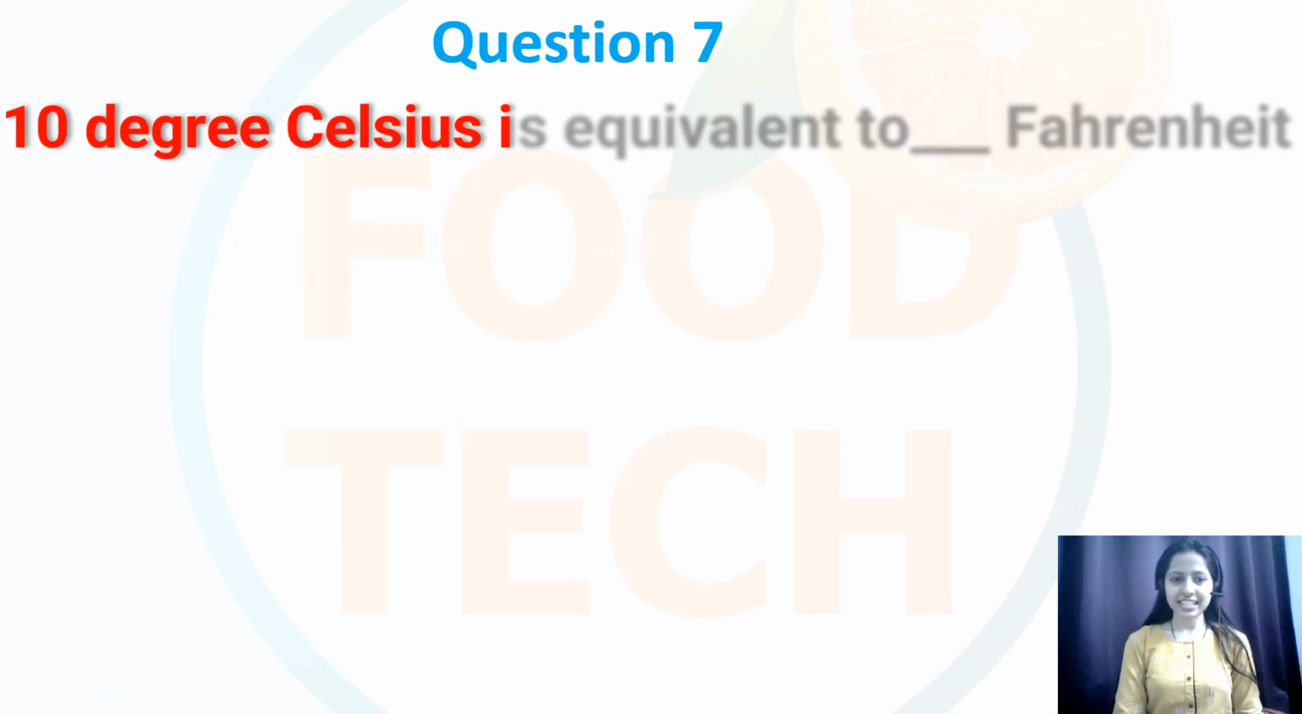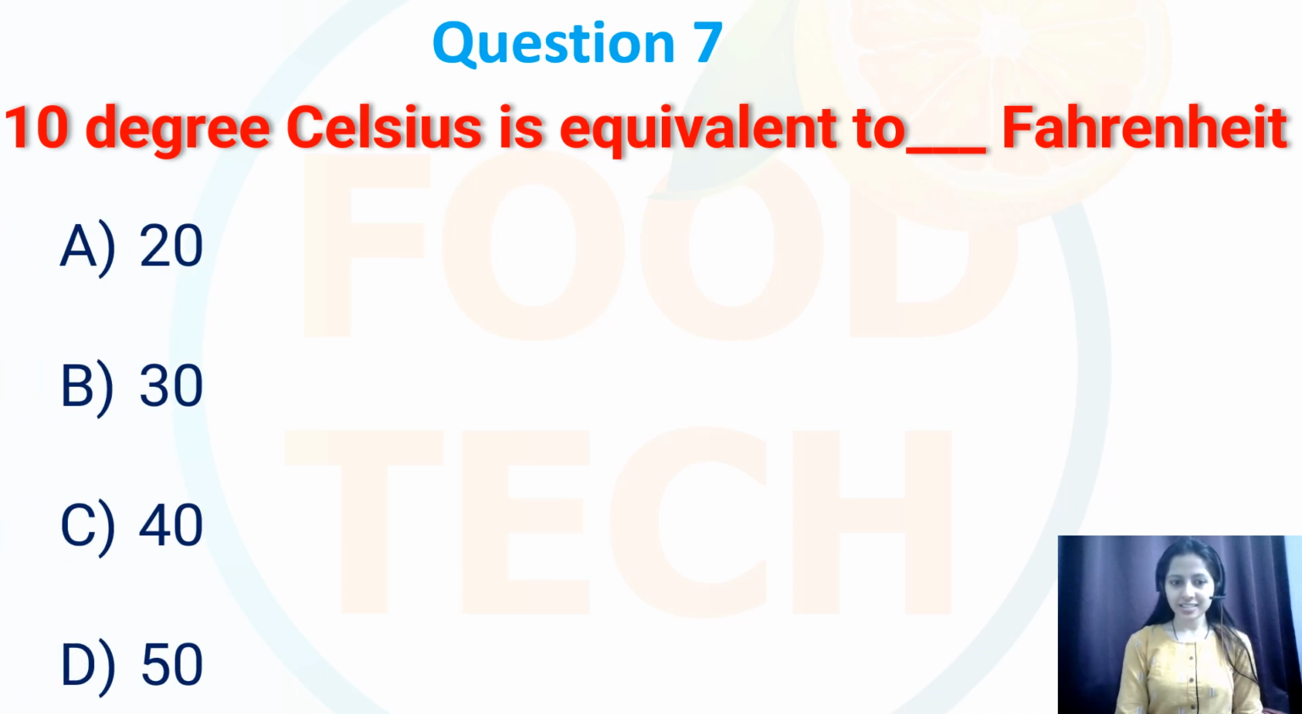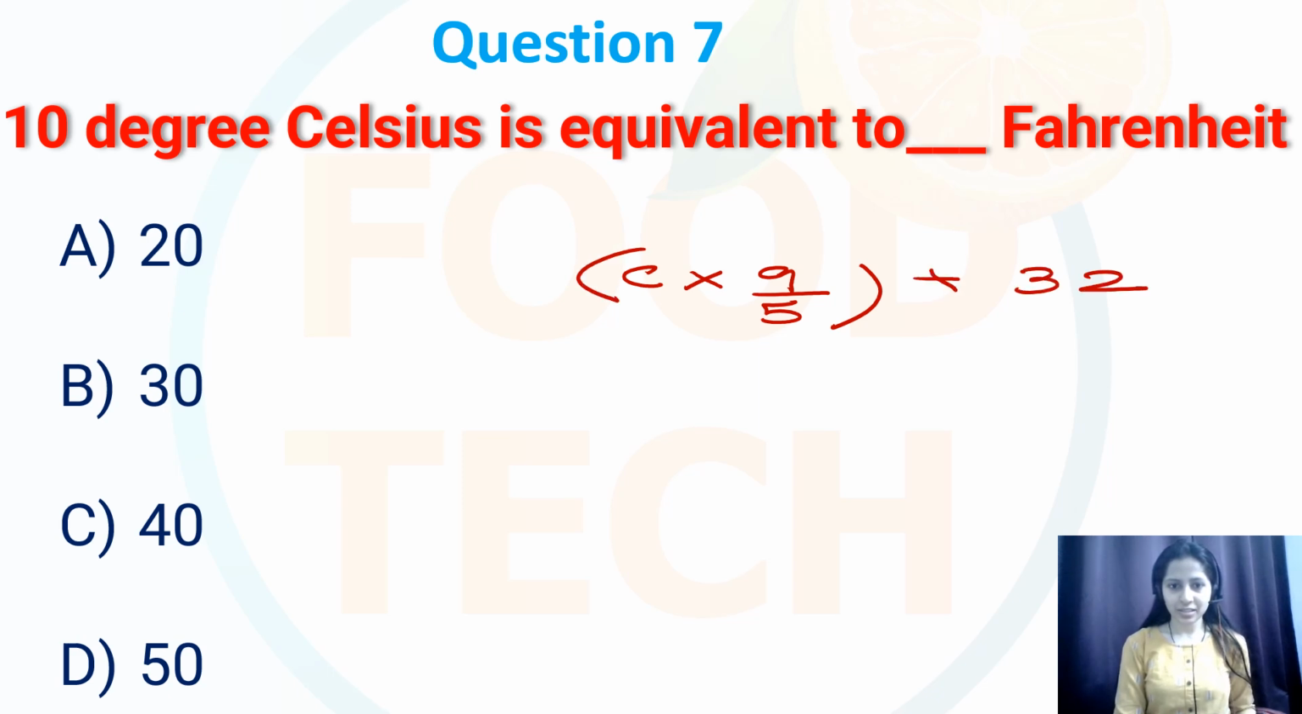Question number 7. 10 degrees Celsius is equivalent to dash Fahrenheit: 20, 30, 40 or 50. For solving this question, we have to convert Celsius to Fahrenheit. And this formula we have read in our junior classes. So the formula is C into 9 by 5 plus 32 will get the Fahrenheit. F is Fahrenheit, C is Celsius.